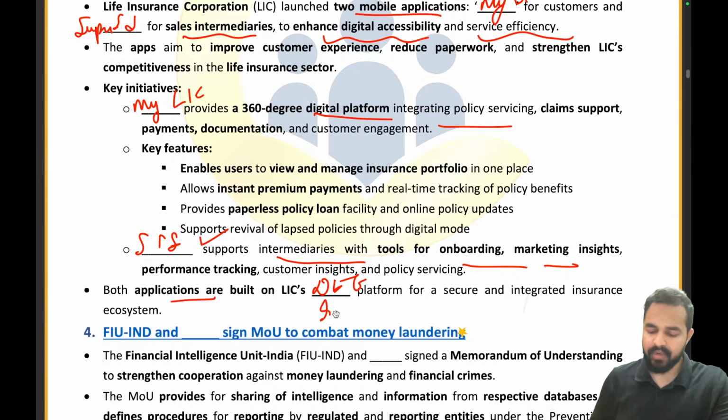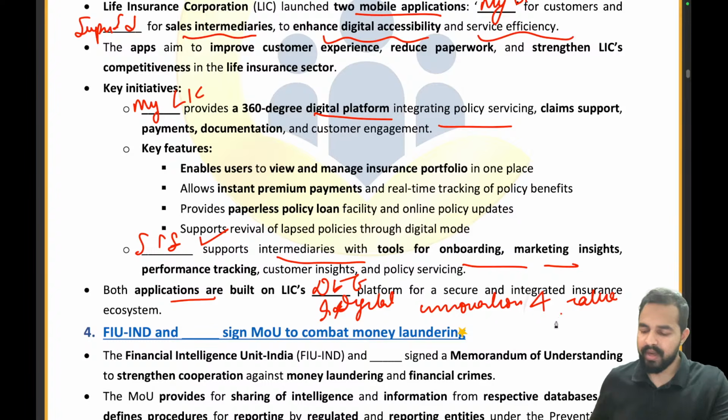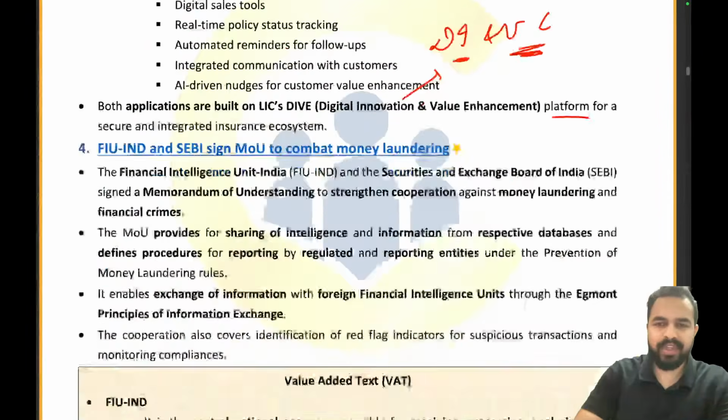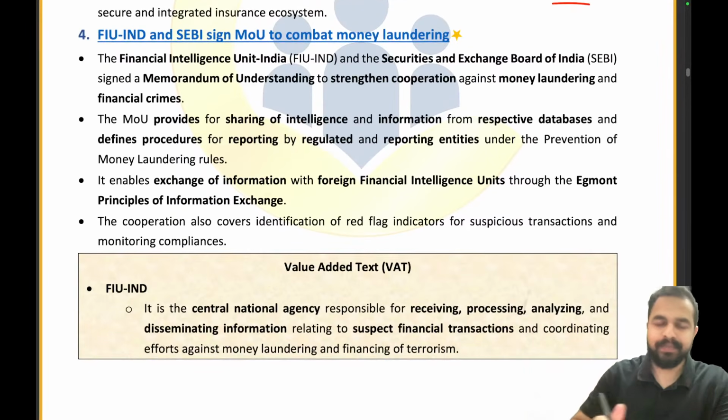What is the DIVE platform? Digital Innovation and Value Enhancement. Absolutely right. Clear to everyone? My dear future RBI Grade B officers, clear? Let's move on to the next article.